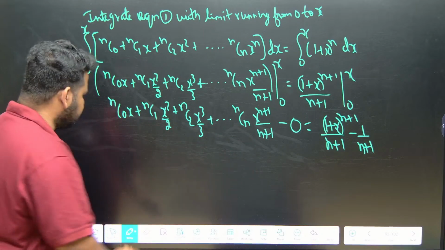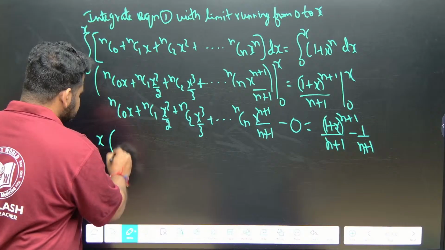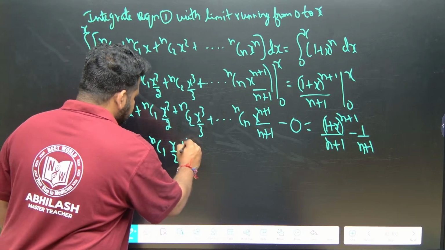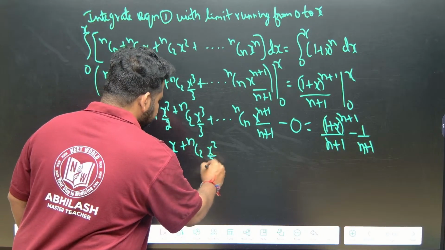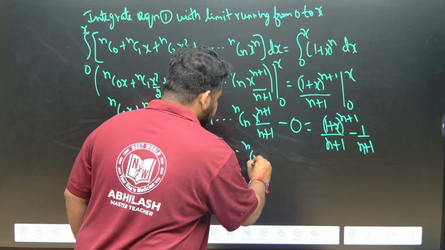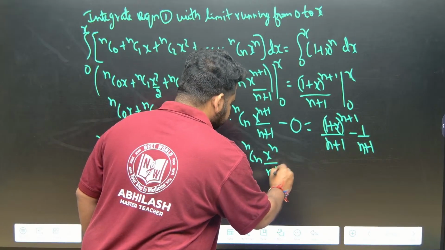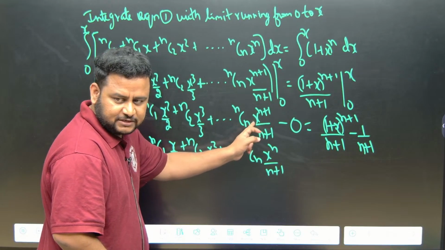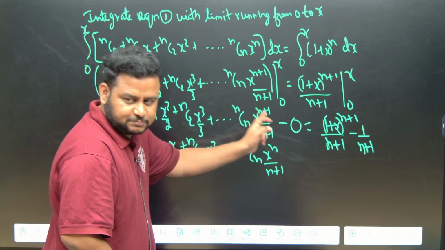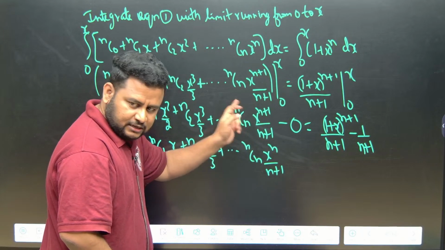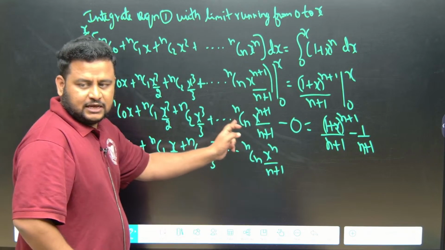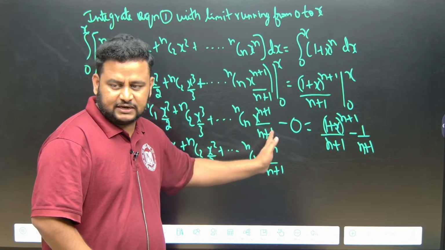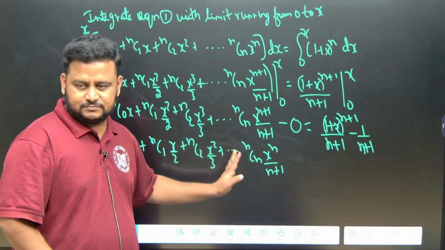So if I take x common, what will this become? x into NC naught plus NC1 x by 2, plus NC2 x square by 3, up to NCn x power n by n plus 1, because one x I have removed. x power n plus 1 is nothing but x power n into x, so it will become x power n.